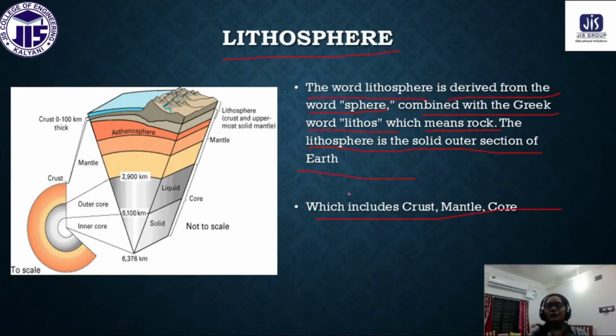So in our earth, all types of land resources are called the lithosphere. The constituents, or parts, of the lithosphere are the crust, mantle and core.